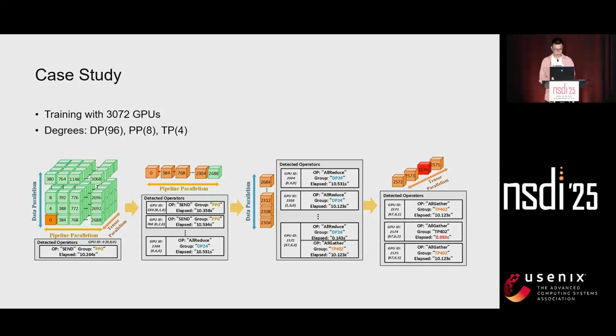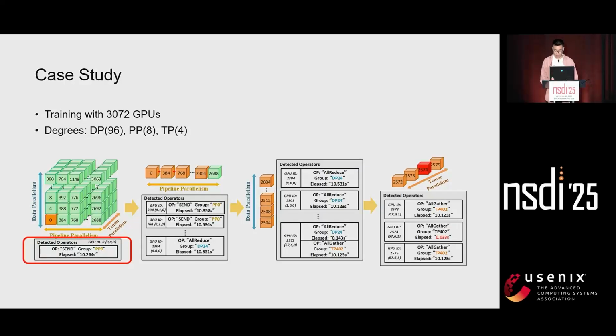Then we use a case study to show how our localization algorithm works. The training in this case is executed on the typical 3D parallelism. In this case, the iteration time increased by 10 seconds. Starting from monitoring in GPU 0, we observe an abnormal send operator belonging to PP parallelism.